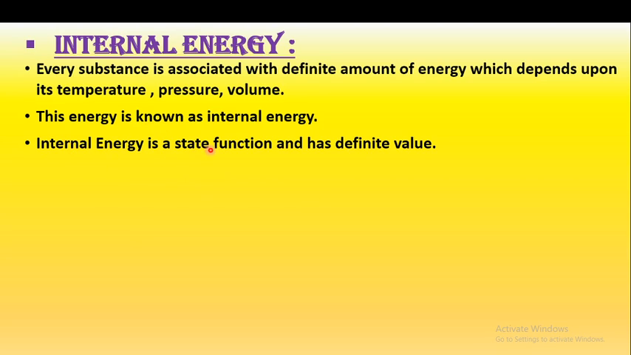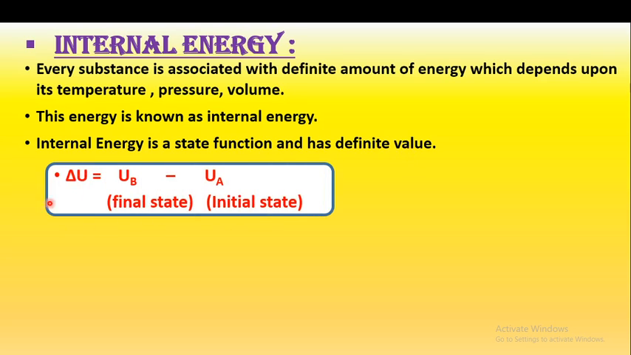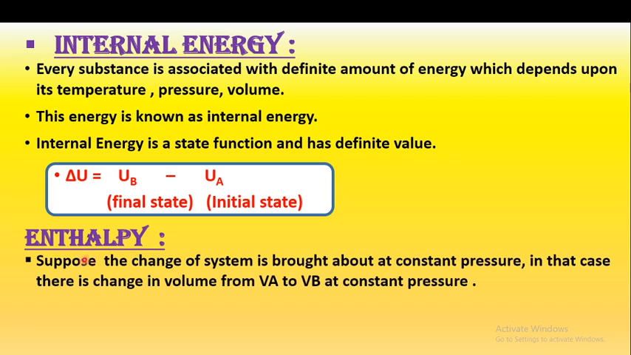Therefore, it is a state function and has a definite value. So it is denoted by the symbol delta U is equal to UB minus UA, where UB is the final state and UA is the initial state. Next is the enthalpy. So what is enthalpy?